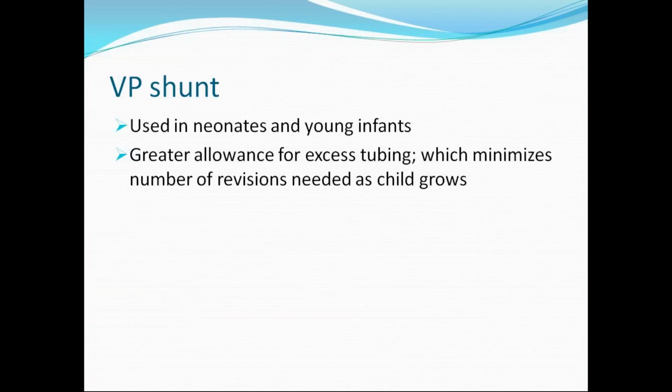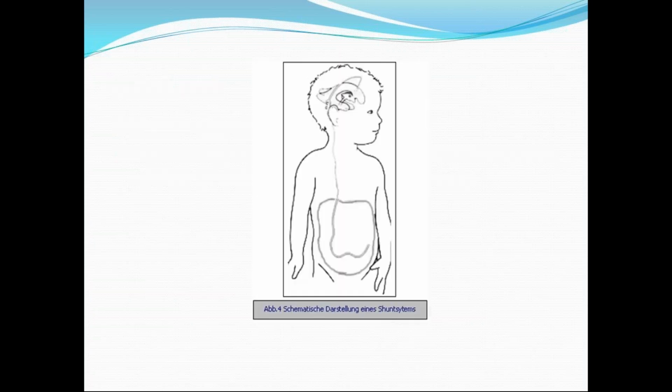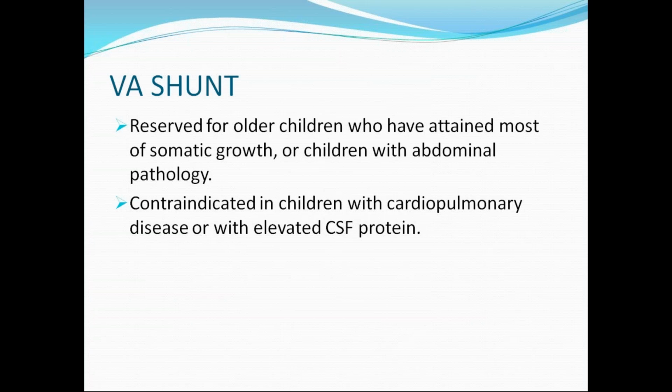The VP shunt is used in neonates and young infants, but it requires a number of revisions as the child grows. Another shunt is the ventriculoatrial shunt. Just write the names of these shunts; you need not write in detail. If you get a question on hydrocephalus, you have to write the types, the causes, the symptoms and the signs. Then go with the treatment: one is medical management, one is surgical management.